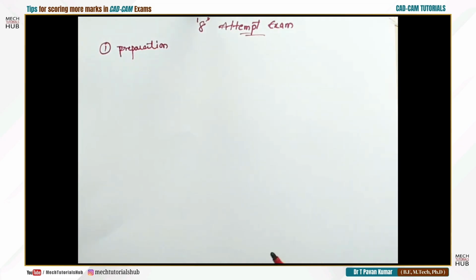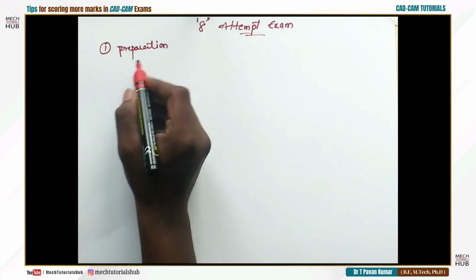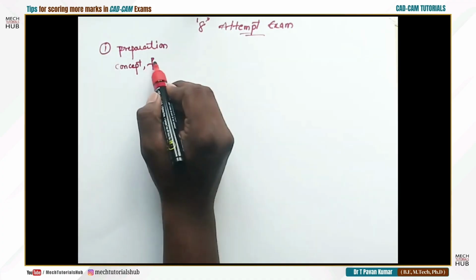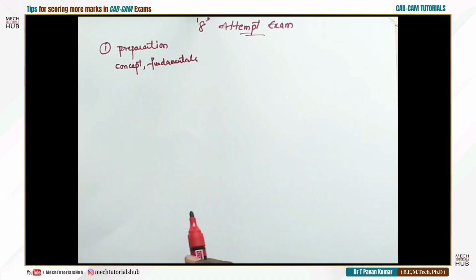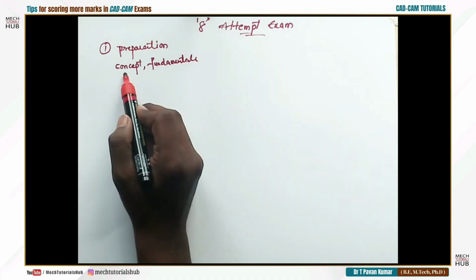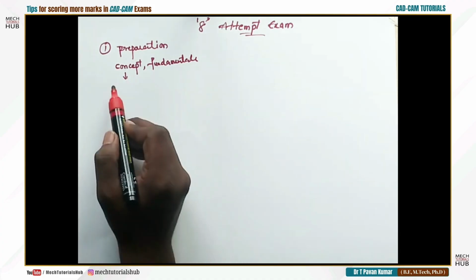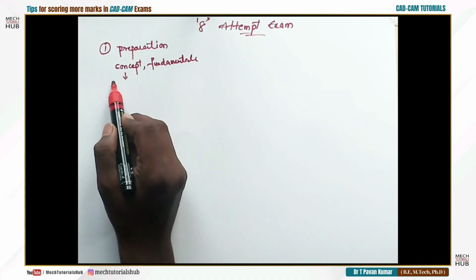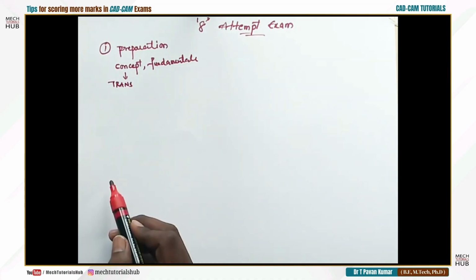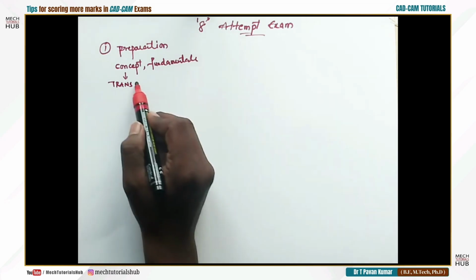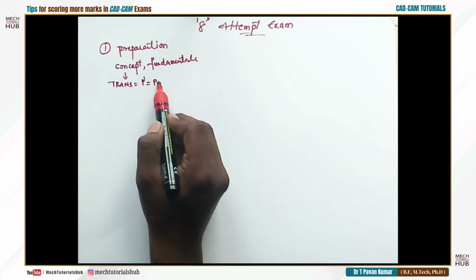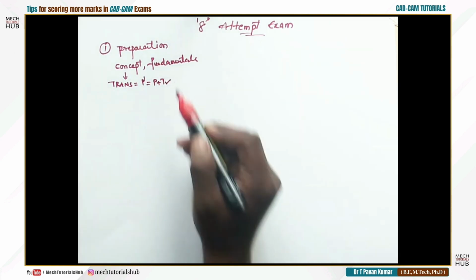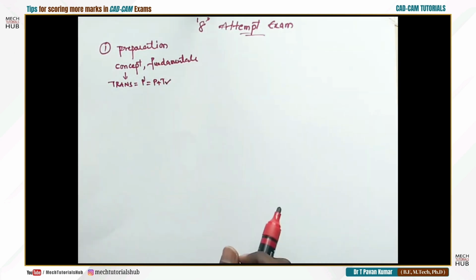Preparation. What is preparation? How do you prepare for CAD CAM, for example? Preparation is purely based on knowing the concept and the fundamentals. What is a concept? I'll take a simple topic from CAD CAM called transformations. To talk about the concept, in the case of transformation we talk about translation. Whenever you talk about translation, straight away you need to get a thought in your mind: what is the equation? P prime is equal to P plus T. If you remember the basic equation, then you can elaborate your answer.